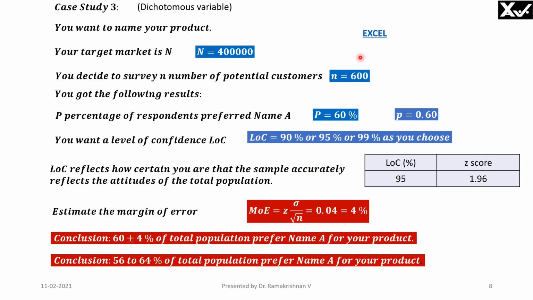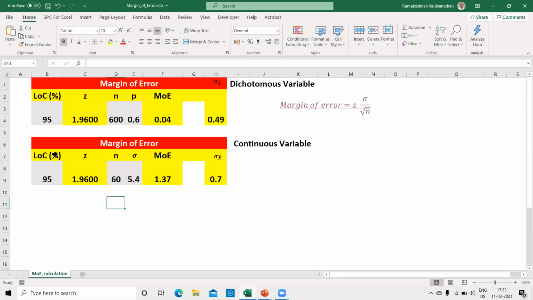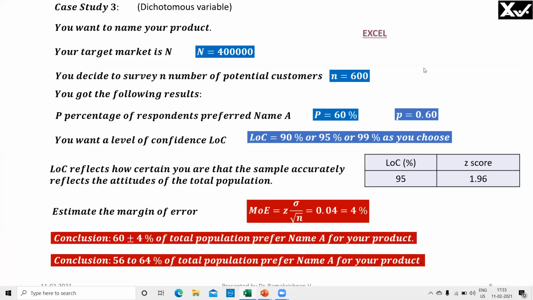Right? Now, we can do this. We have already done this. We will see again once more. We'll go to the Excel and say, remember this 600, 0.6 and 95%. So, 600, 0.6 and 95%, therefore 4%, you got the result. Now, this is for a dichotomous variable. We will see for a continuous variable also here.